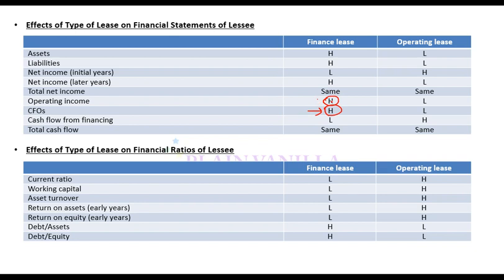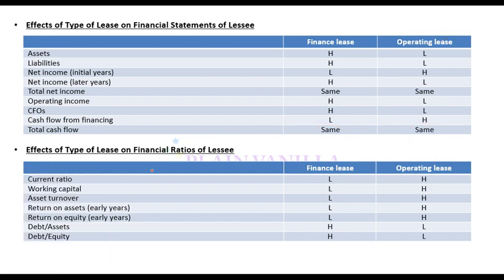Why? Because when you repay loan, that outflow goes into cash flow from financing. So some of the outflow will go in cash flow from operation and some would go in cash flow from financing. While in operating lease, all of it will go to cash flow from operation. So cash flow from operations in operating lease will be lower. Total cash flow, if I sum up all these, will be same because in the end you are making a total lease payment. So here you will classify some of it as operating and some of it as financing. Here you will classify all of it as operating.